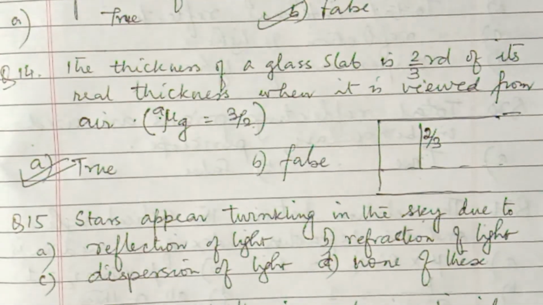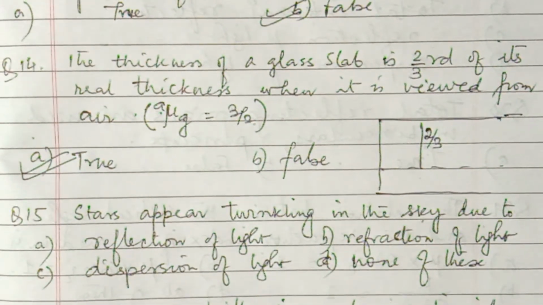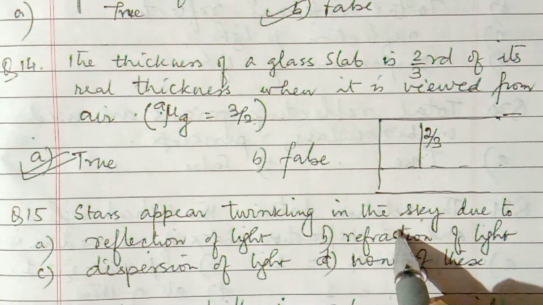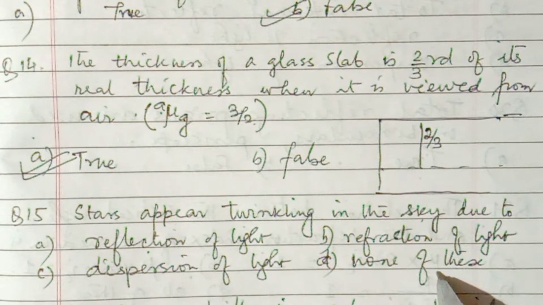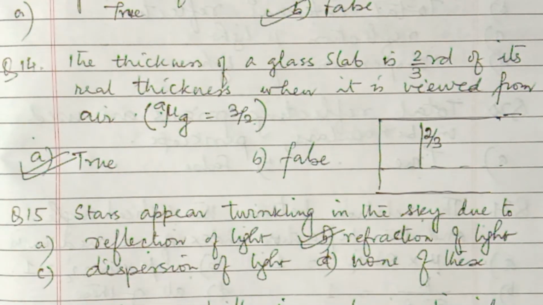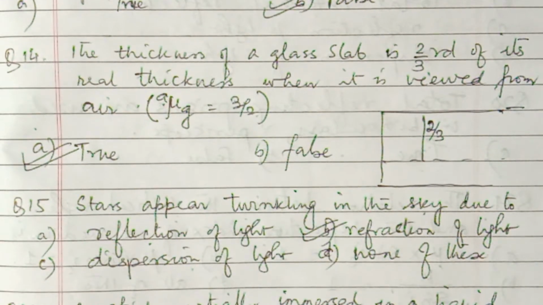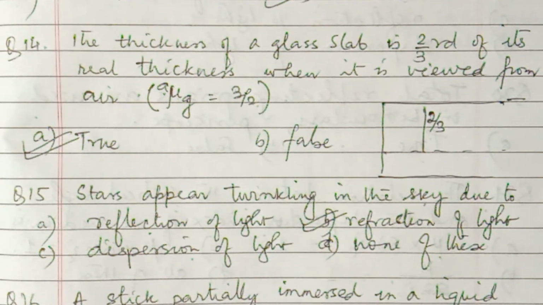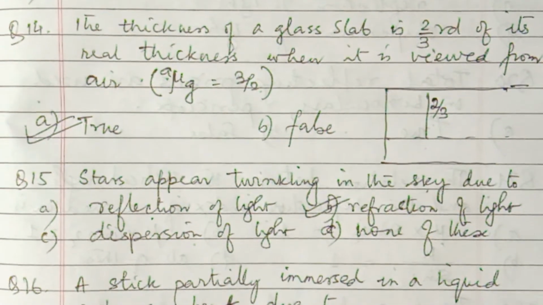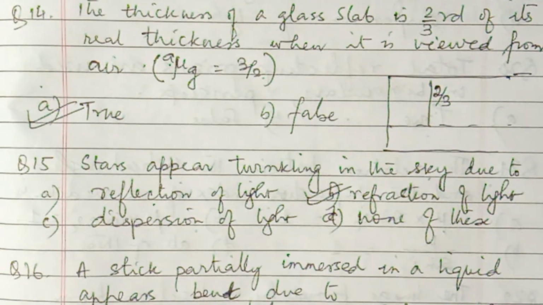Next question number 15. Stars appear twinkling in the sky due to reflection of light, refraction of light, dispersion of light, none of this. So this is due to refraction of light due to the different layers of atmosphere with varying densities or varying refractive indices.